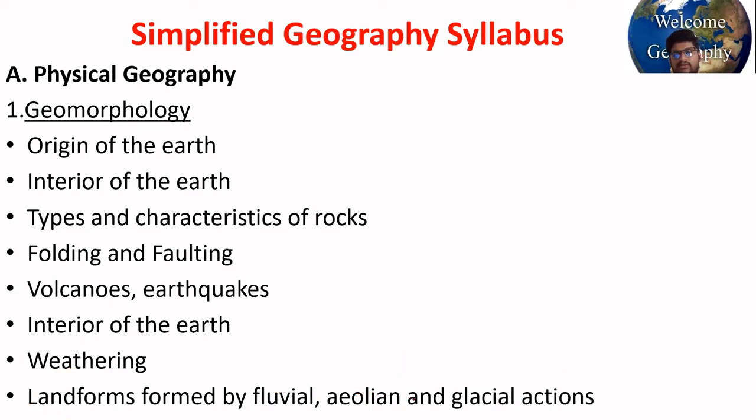For example, deltas are formed by the deposition of rivers. Mushroom rock is formed in deserts due to wind action. Moraines are formed due to glacier action. Likewise, there are many other landforms formed by the erosional and depositional work of wind, water, sea waves, and underground water.